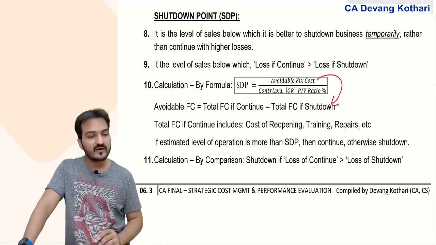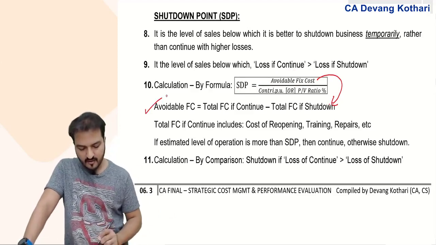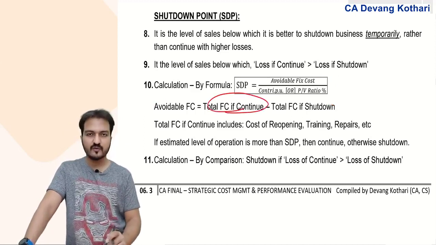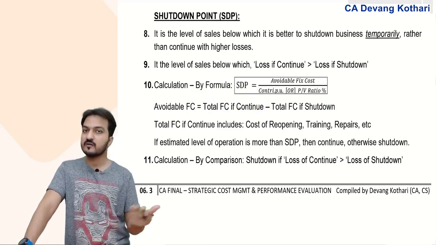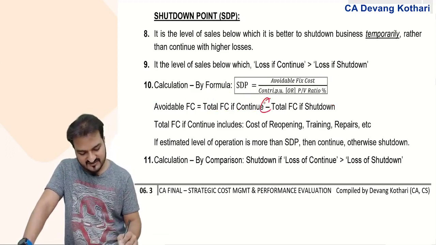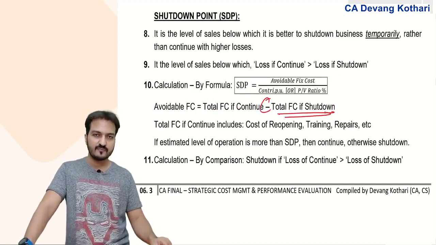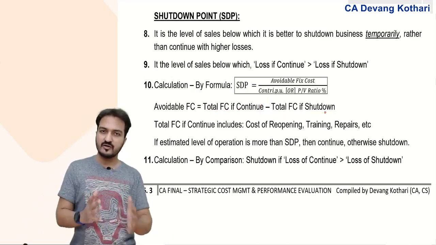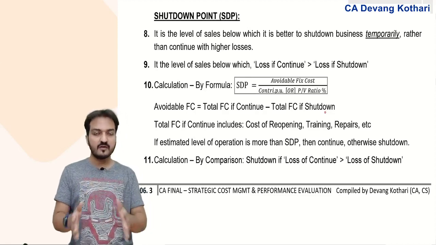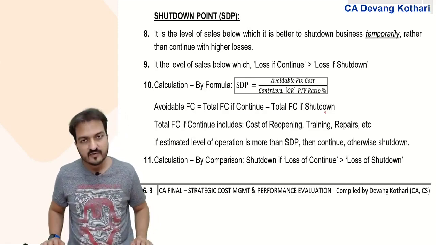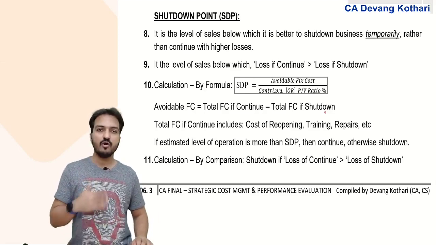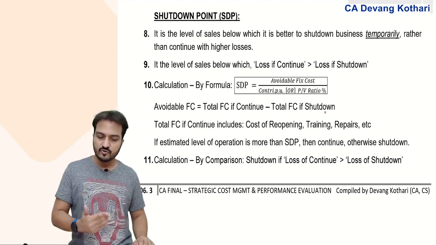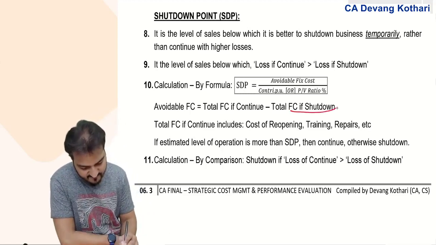For avoidable fixed cost, I give you this rule: avoidable fixed cost is the total fixed cost when I continue, minus the fixed cost after I shut down. If I continue business, what fixed cost do I incur? That is my total fixed cost. Because after my company shuts down temporarily, during the month of shutdown I will incur some fixed cost. Maybe not the entire fixed cost, but some portion of it I will still continue to incur. That is my fixed cost if shut down.